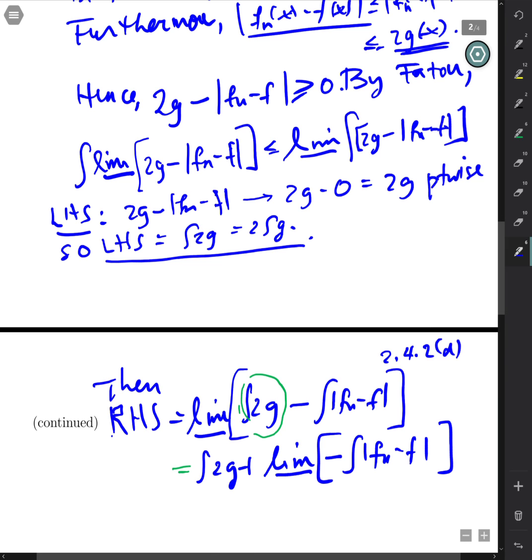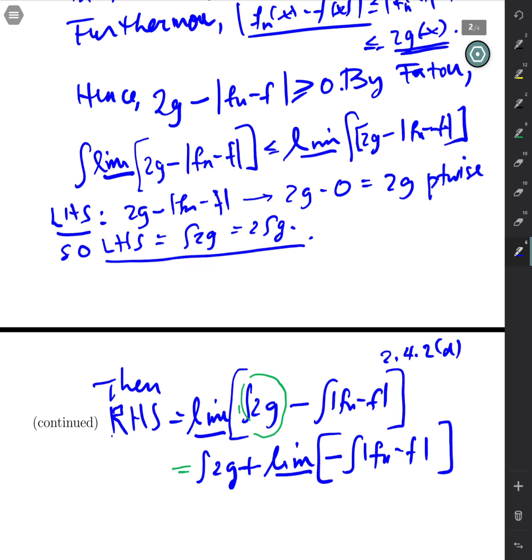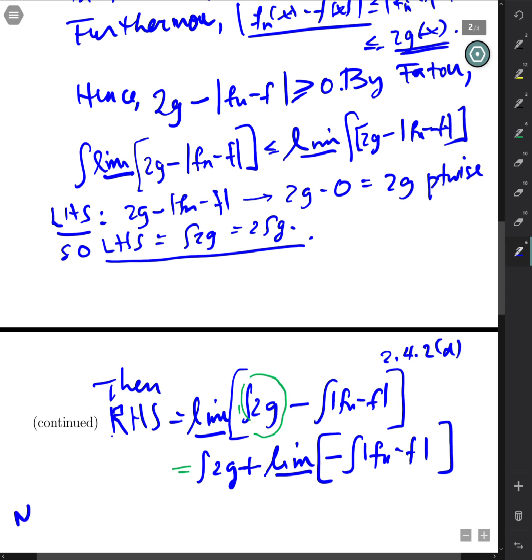That's a plus sign in between the 2g, the integral of 2g, and that lim inf. I didn't know what it was for a second there, but that's what it is. So, okay, that's 2 times the integral of g. I'm going to write that. That's definitely the case. But I want to just think about what is the lim inf of the negative of a sequence. So let's just do that off to the side.